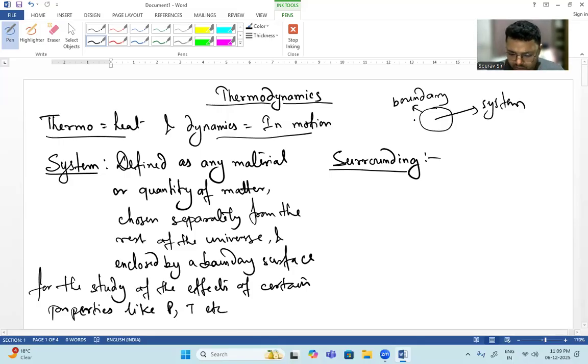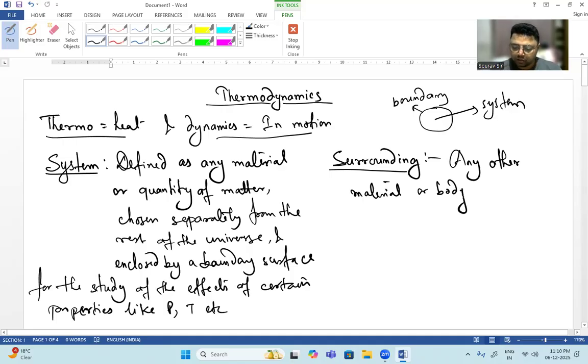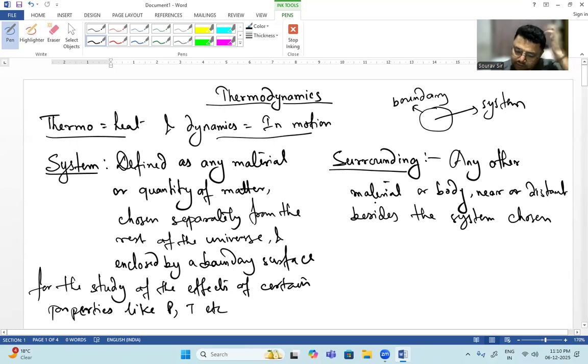So any other material or body, near or distant, besides the system chosen, that is the rest of the universe.